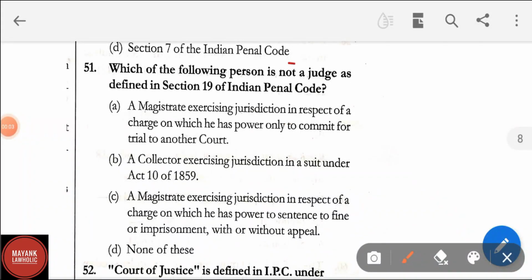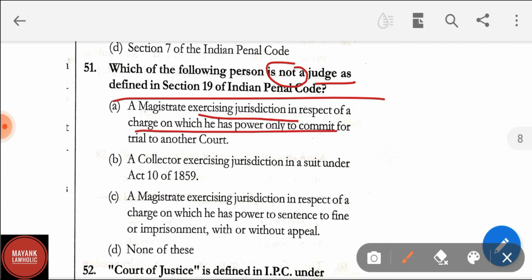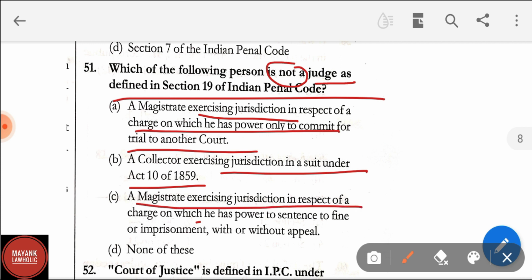Question number 51. Which of the following person is not a judge as defined in section 19 of the IPC? Option A. A magistrate exercising jurisdiction in respect of a charge on which he has the power only to commit for trial to another court. Option B. A collector exercising jurisdiction in a suit under Act 10 of 1859. Option C. A magistrate exercising jurisdiction in respect of a charge on which he has power to sentence to fine or imprisonment with or without appeal. Option D. None of these.